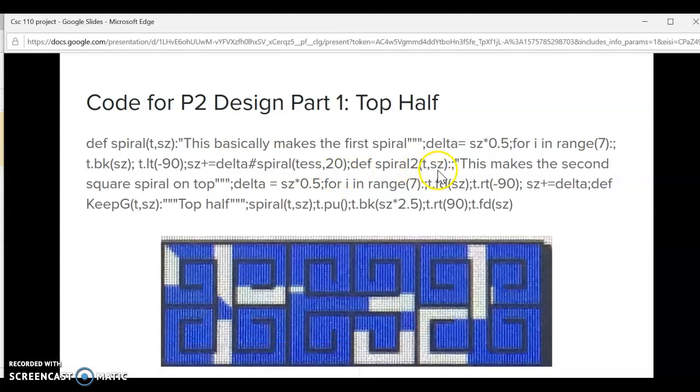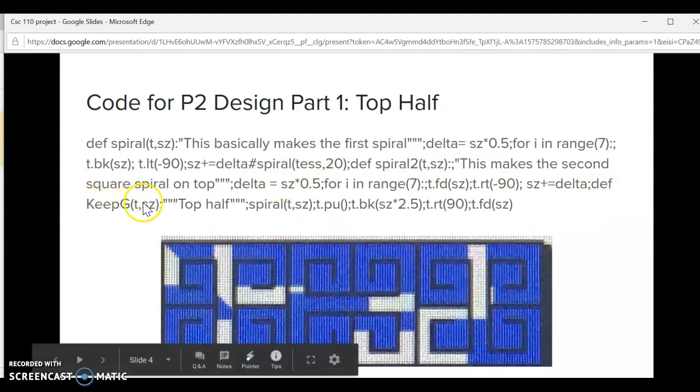Then I make another one to make the second design, depth_spiral_2, with tess and size, to make the second square of the square spiral on the top. Then size times 0.5 is assigned to delta. Then I do for range 7, which is again the row I'm going to be making soon, and t.forward size, then t.right negative 90, and then I assign delta, then size plus equals delta.